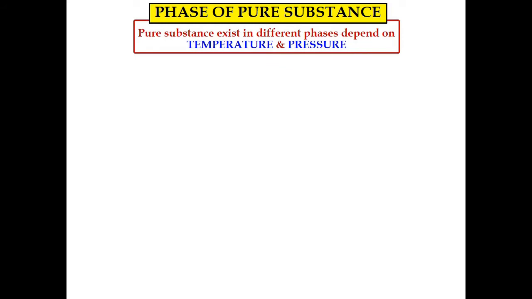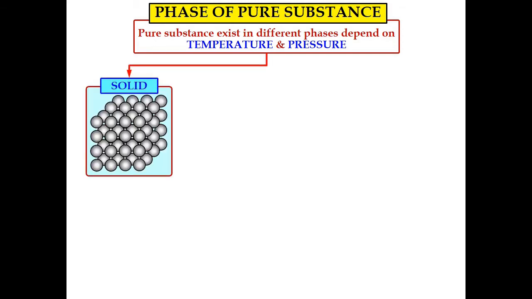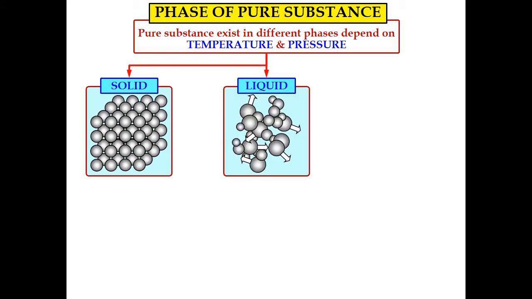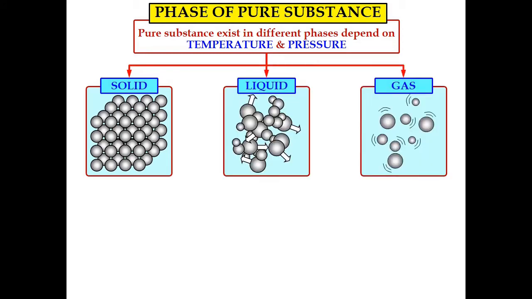Now we will discuss the phases of a pure substance. What kinds of phases are involved for a pure substance? A pure substance exists in different phases depending on the temperature and pressure. Normally we have only three types of phase: first the solid phase, second the liquid phase, and the last one the gas phase.